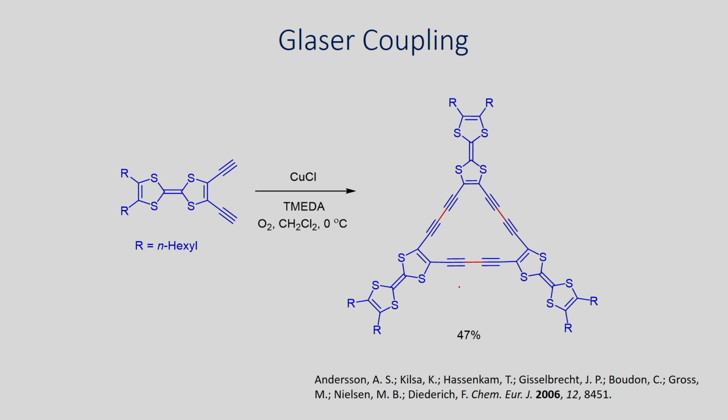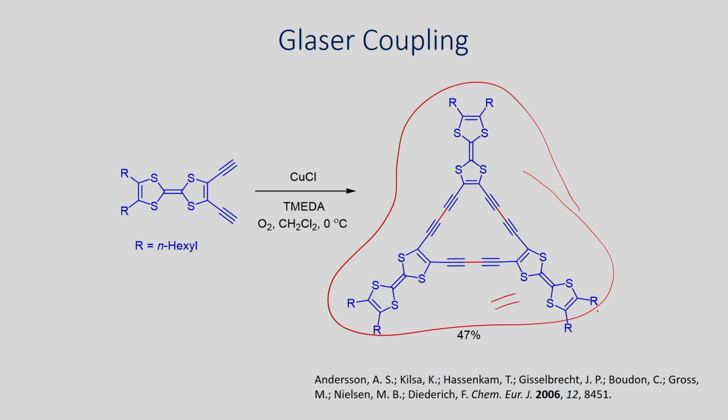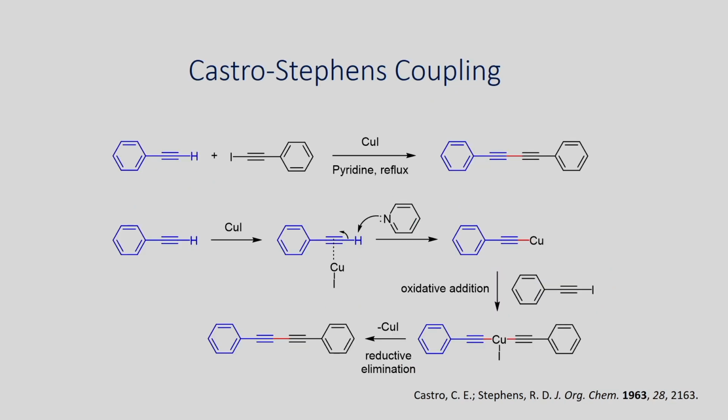For example, you can try to make a cyclic polyalkyne derivative using this reaction. When you take this alkyne derivative in the presence of copper chloride, DMEDA in dichloromethane at 0 degree Celsius under oxygen atmosphere, you can try to trimerize to get this macrocyclic molecule in 47% yield. So, just as we have seen, if you have the phenylacetylene and copper aluminum chloride in the presence of base and oxygen, you can dimerize.